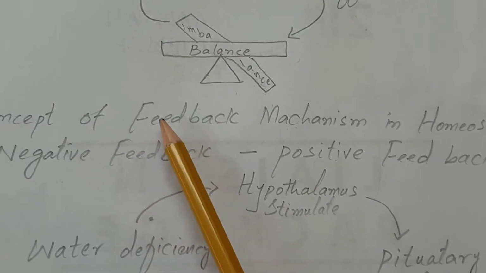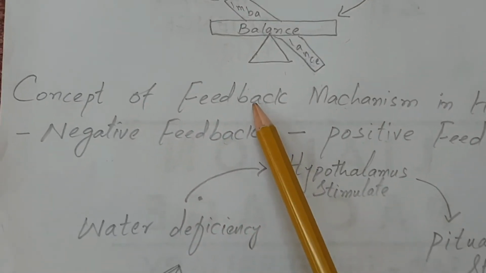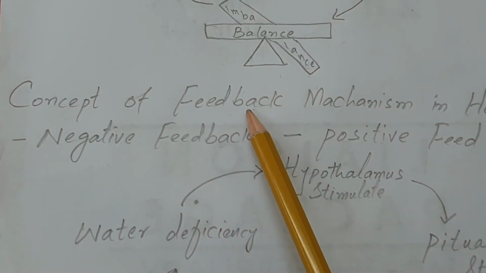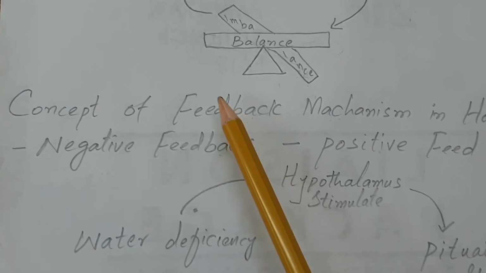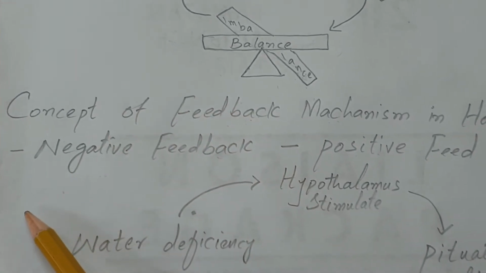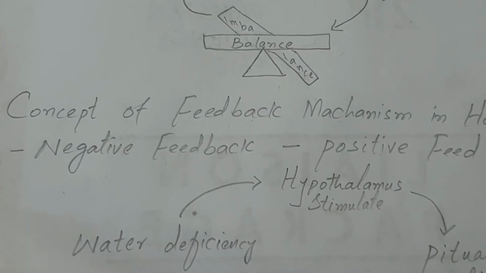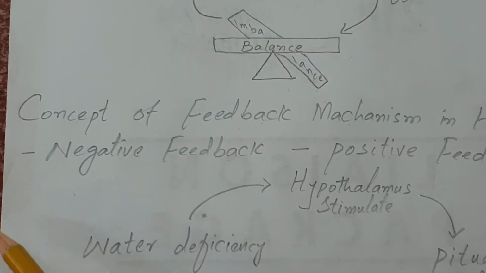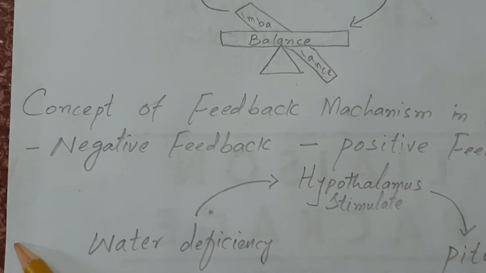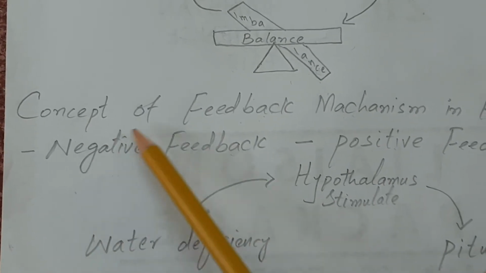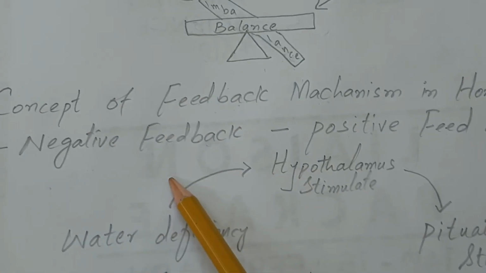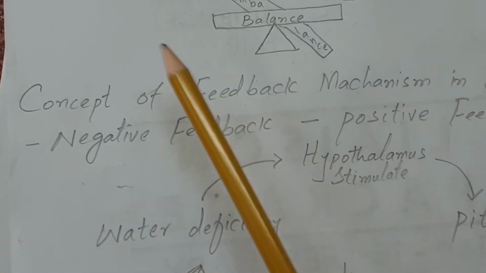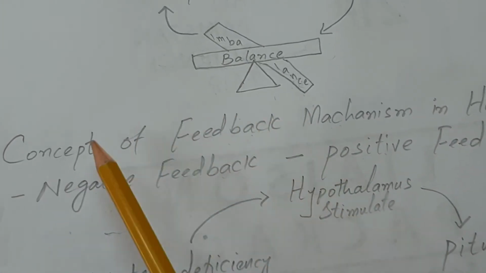What is feedback? The feedback mechanism is the process which acts with organs, sometimes the muscles, sometimes the glands, and checks the balancing system, the product of which acts on the reactant.